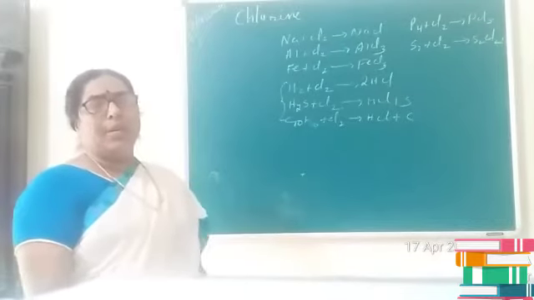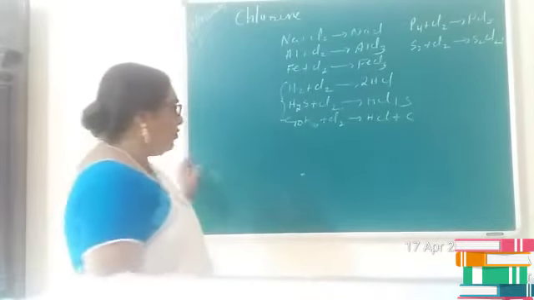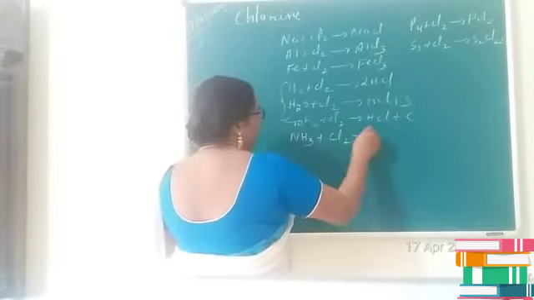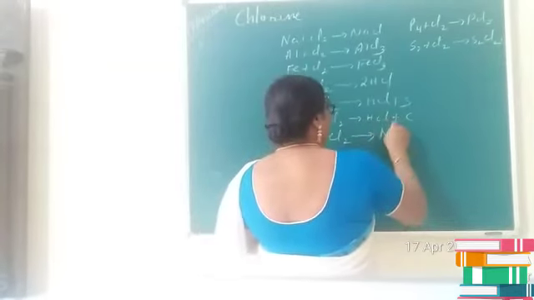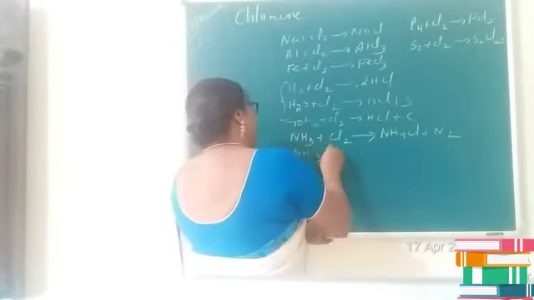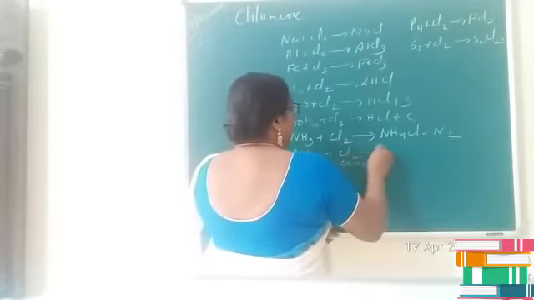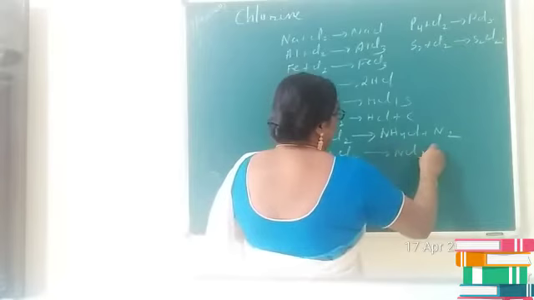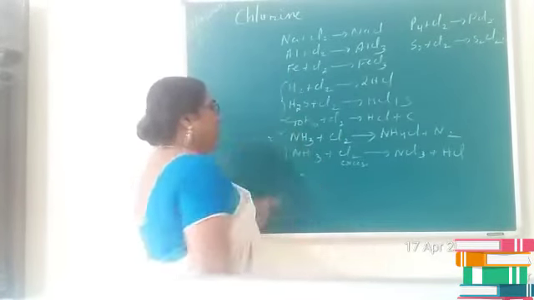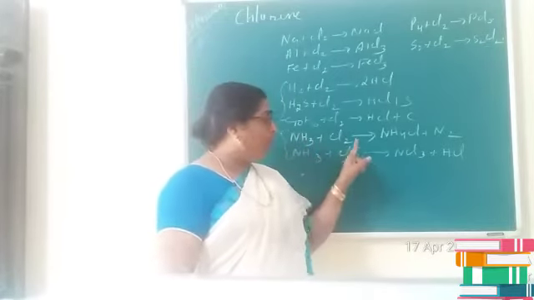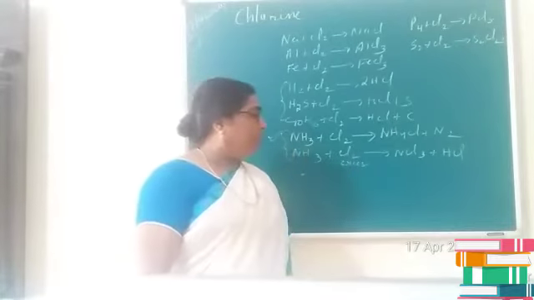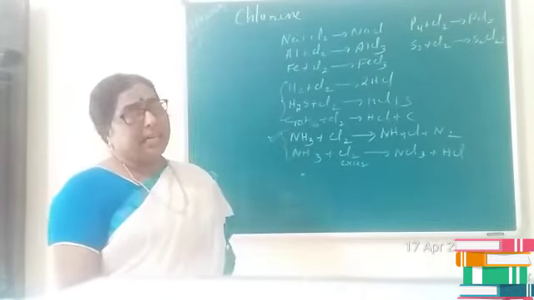In addition to this, chlorine reacts with ammonia also. If excess of ammonia reacts with chlorine, you will get NH4Cl plus N2. But if ammonia reacts with excess of chlorine, then the product will be NCl3 and HCl. Is it clear, children? These reactions are important. Excess ammonia with chlorine gives NH4Cl and N2, but ammonia with excess chlorine gives NCl3 and HCl.